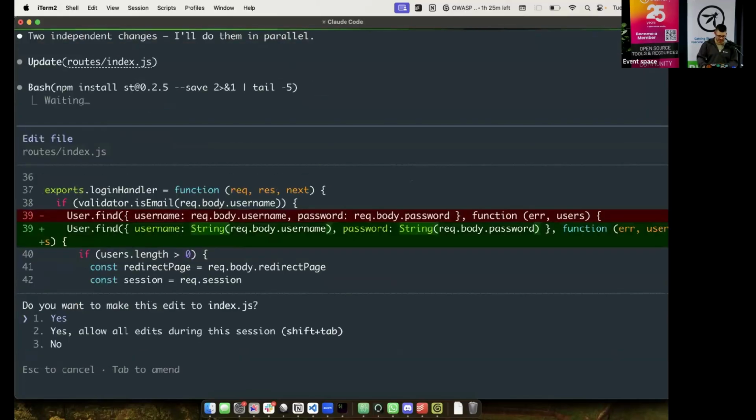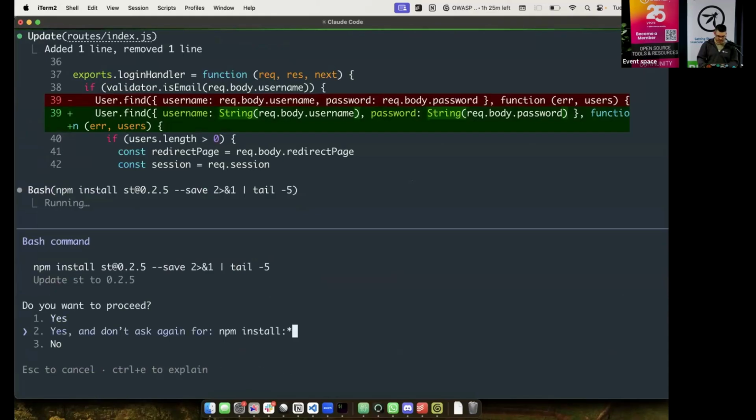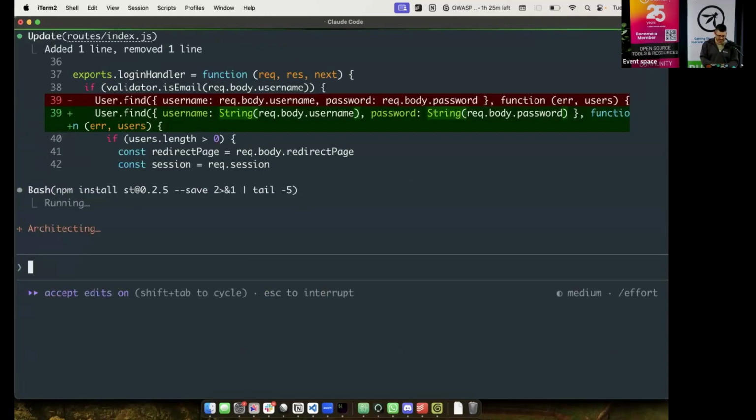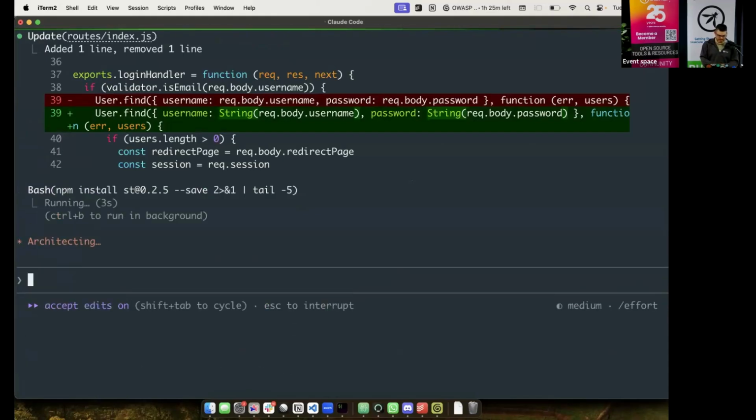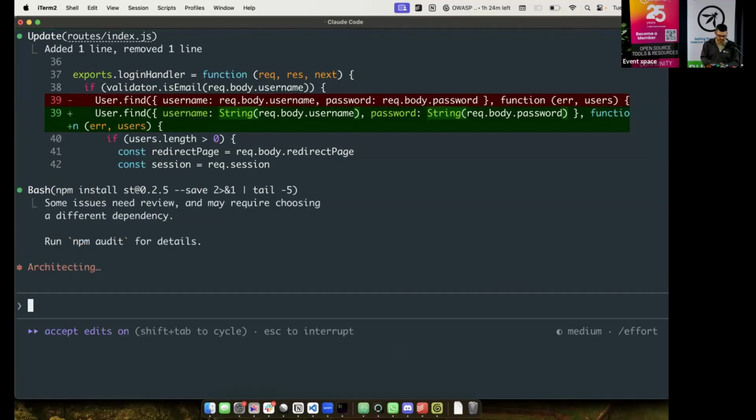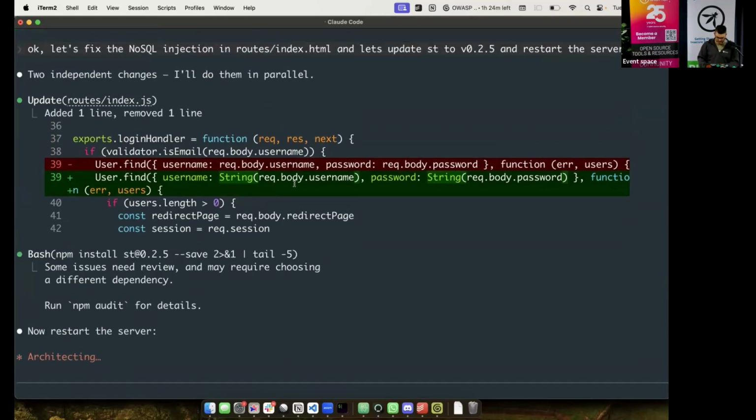Two independent changes. I'll do them in parallel. Excellent. So I'll say, yes, do whatever you want. I know. Oh yeah, that's fine. So it's going to update my ST. It's going to do an npm install, reinstalling my npm dependencies, and let's see what it does here.